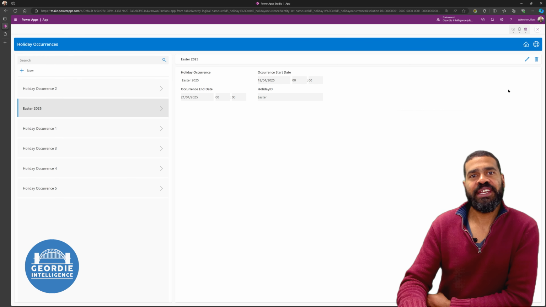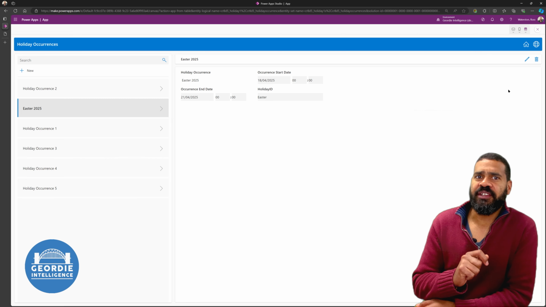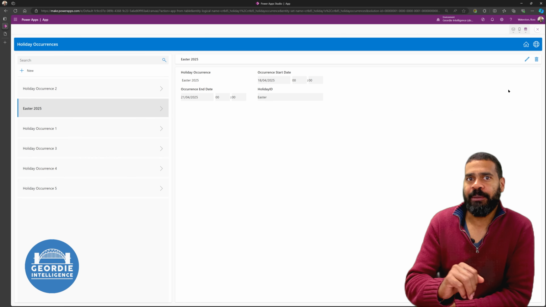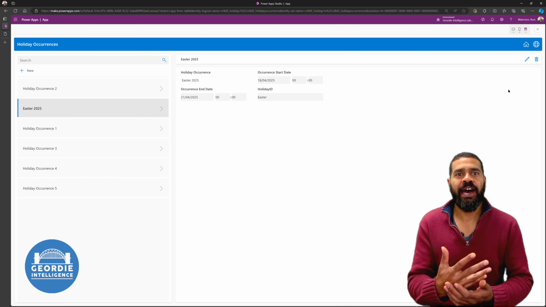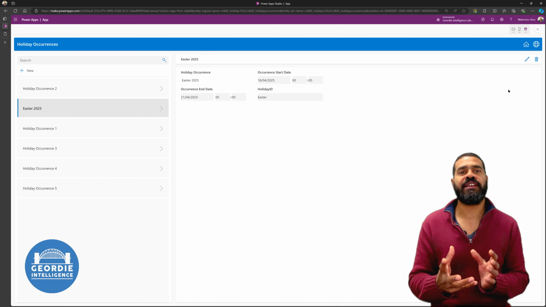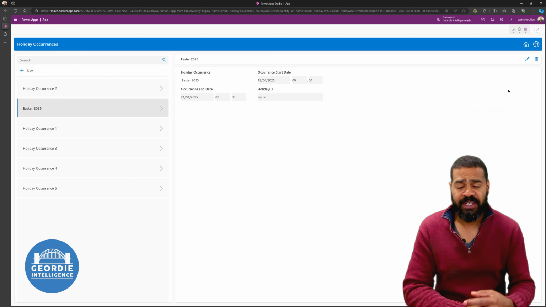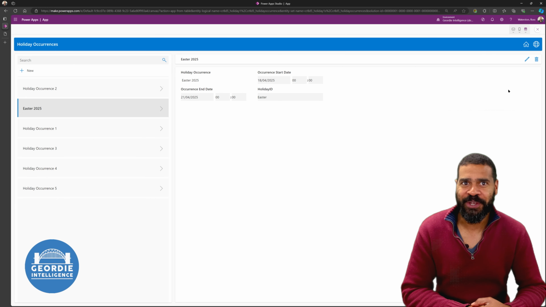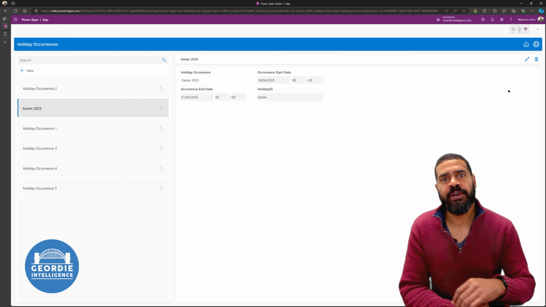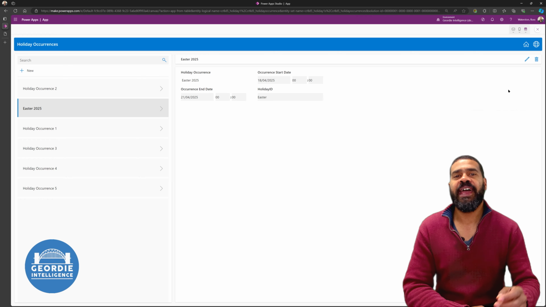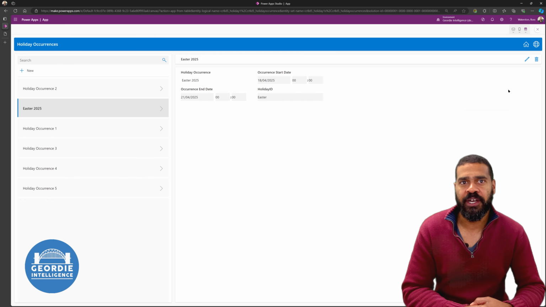And this is all built in Dataverse. So we've got this in an engine that's ideal for PowerApp development. We've also got it ready to be used within Power BI so we can report on it and pull it into our main holiday calendar. There's definitely some tweaks I would do with this, right? And this potentially isn't the best way of going about it. So I'll tell you what, let's go back to SharePoint. Let's look at what we had in SharePoint and let's fix it and make this work.